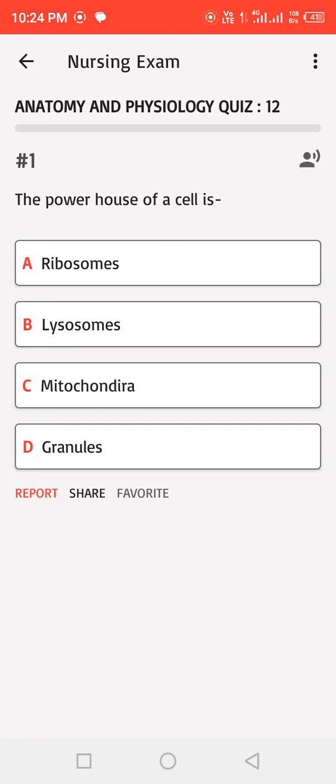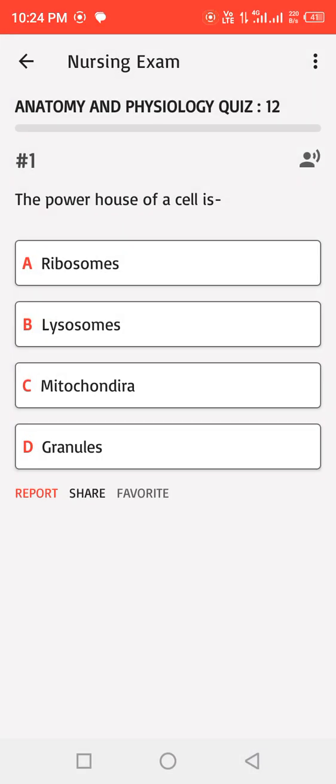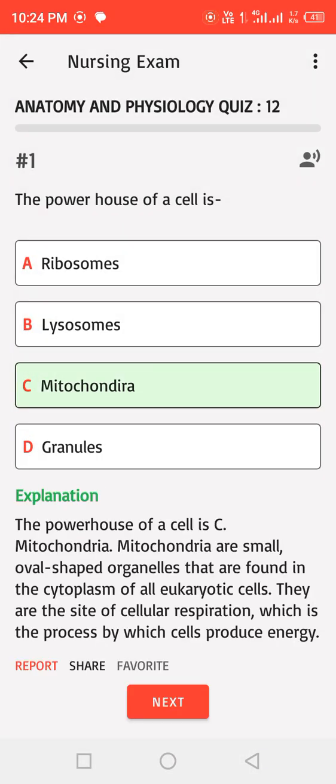The powerhouse of a cell is: A. Ribosomes, B. Lysosomes, C. Mitochondria, D. Granules. Correct answer: the powerhouse of a cell is C.